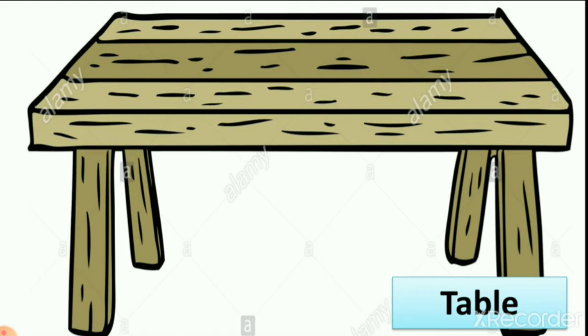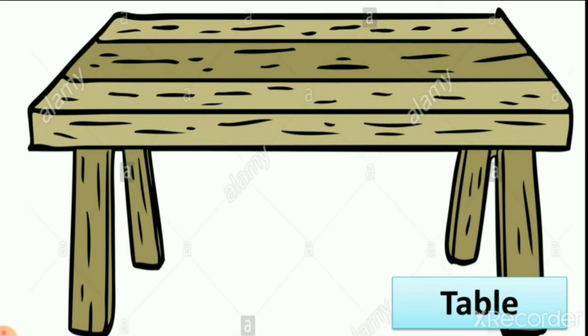The next is table. In our house we use a table, in our school we use a table. So this table is made by man. We see the factories of tables. When we want to make a table, we call a carpenter for making the table. So this carpenter is a man, a human. So this table is made by human.